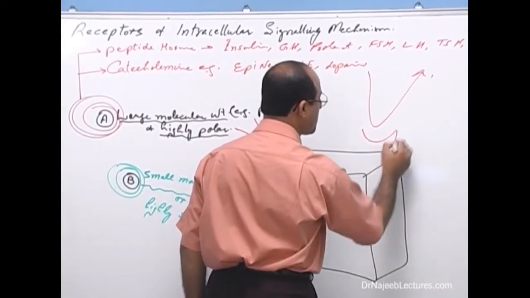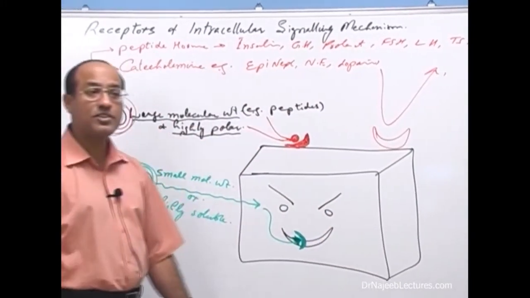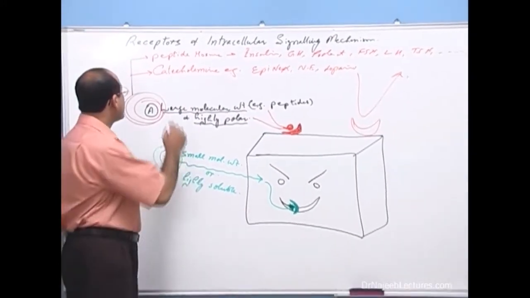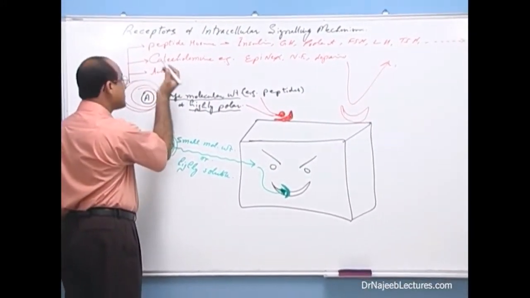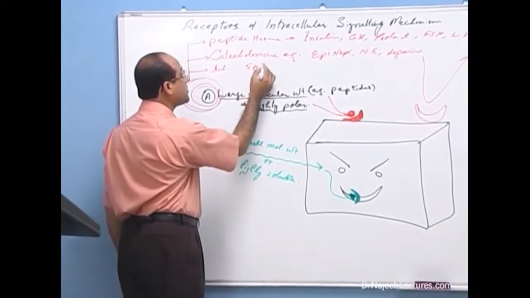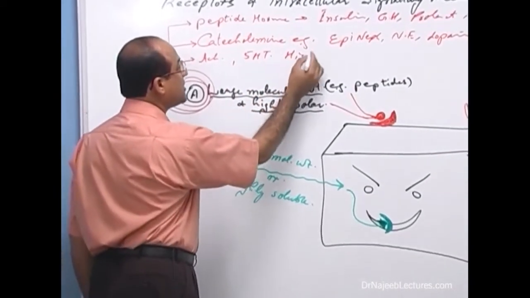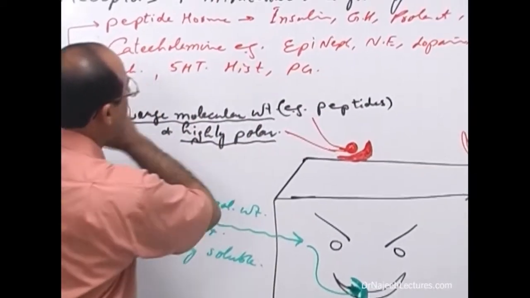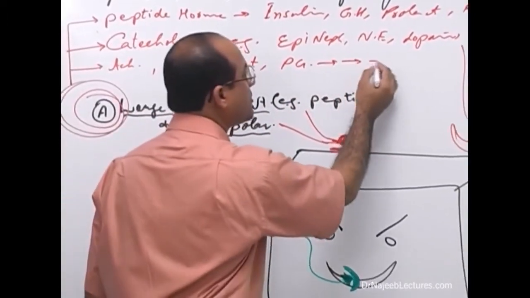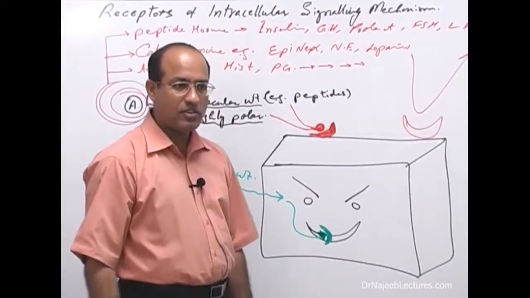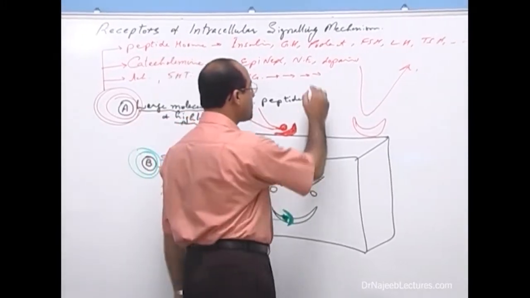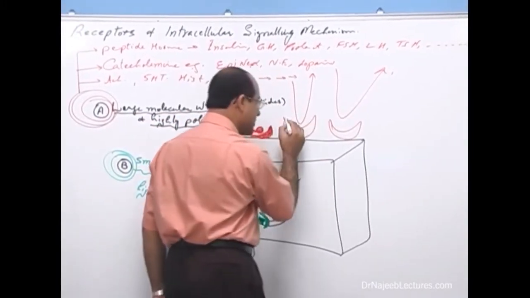No. So their receptors should be present on the surface of the cell. In the same way, you can talk about acetylcholine. There are 5-hydroxytryptamine or serotonin. There is histamine. There are prostaglandins, and there are so many substances. All of these are not soluble enough to enter into the cell. So the receptors should be present on the surface of the cell.